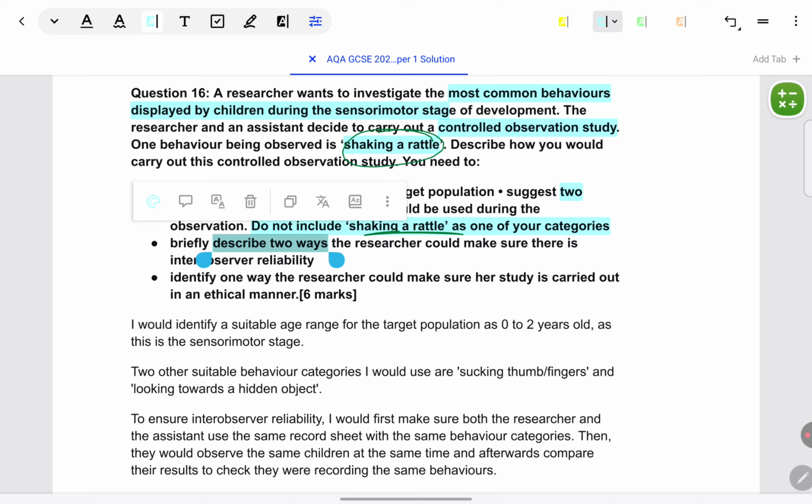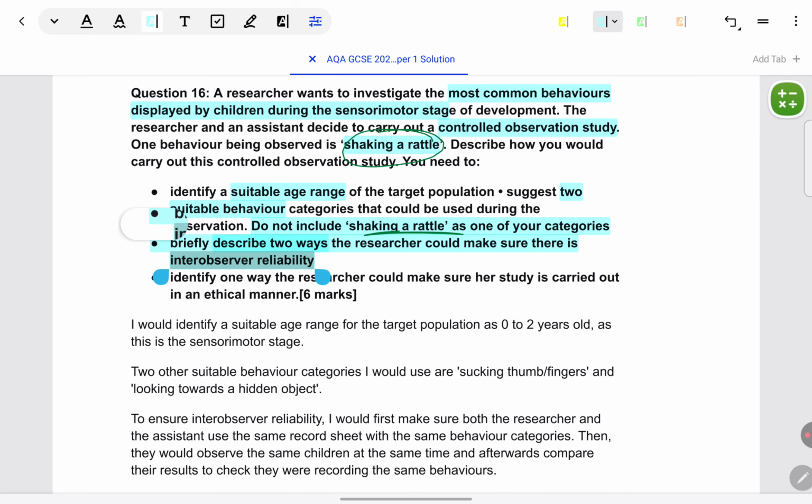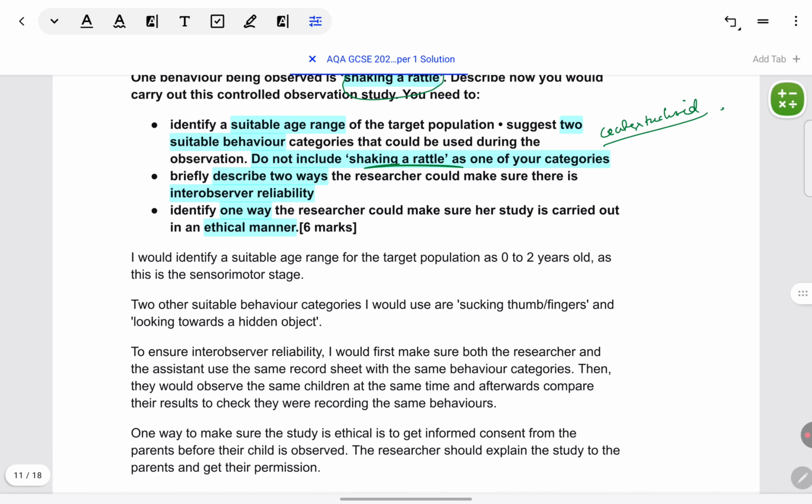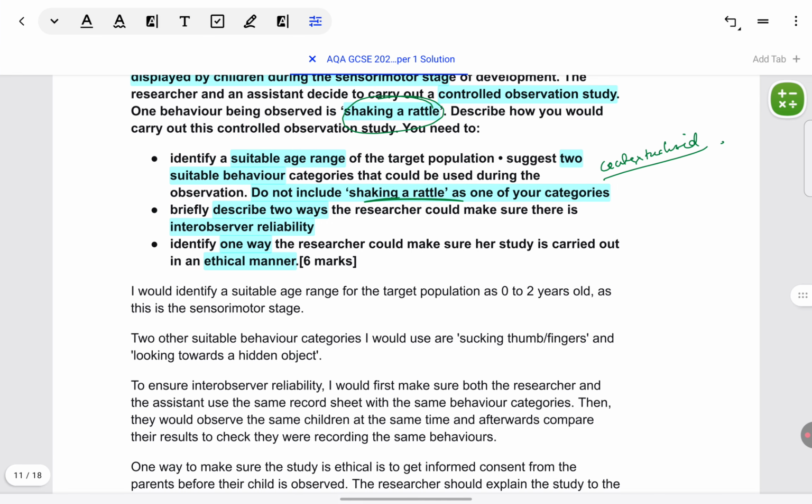Briefly describe two ways to make sure there is inter-observer reliability. Identify one way the researcher could make sure the study is ethical. So cover all of these points and make sure each point is contextualized. Do not write anything outside of these points. If you need more advice for this answer, just revisit the previous question, which was of this type. Okay, so the suitable age range is mentioned in the model answer.